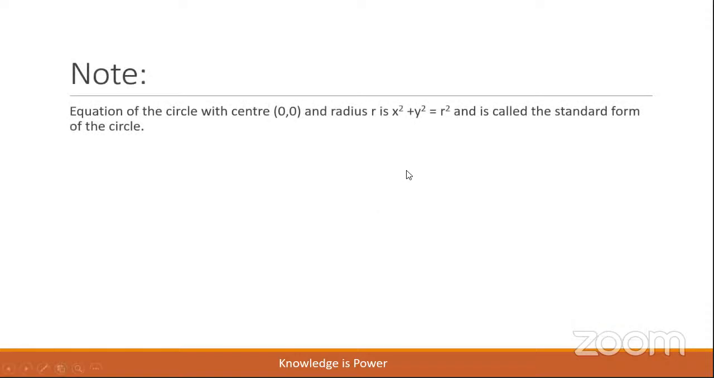So the equation of the circle with center 0, 0 and radius r is x square plus y square equal to r square. And this is called the standard form of the circle. X square plus y square is equal to r square is the equation of the circle whose center is 0, 0 and radius is r.